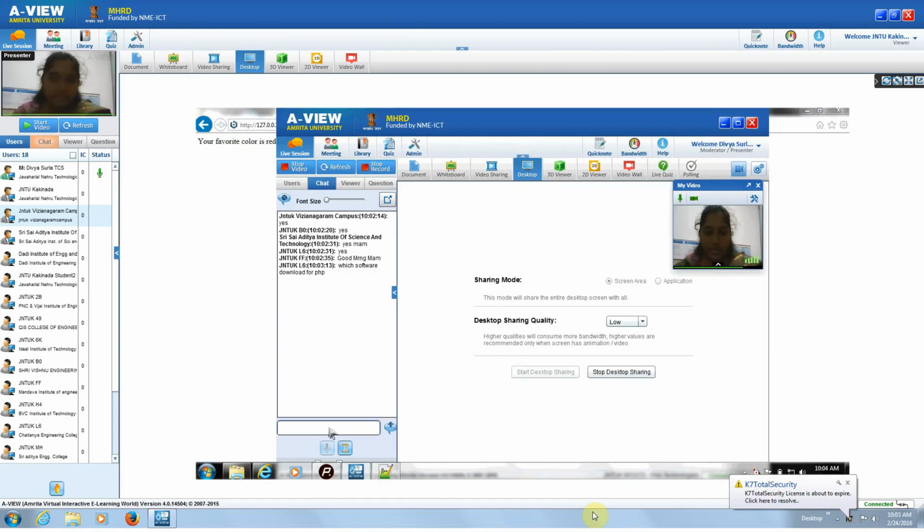We can use software based on the operating system. LAMP is nothing but Linux. In WAMP, W represents Windows, and in LAMP, L represents Linux.